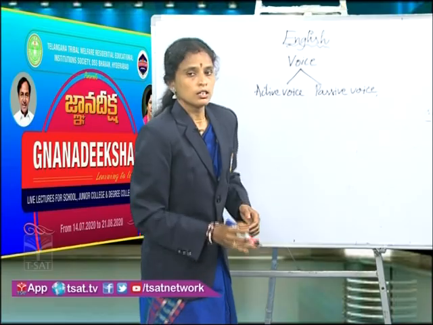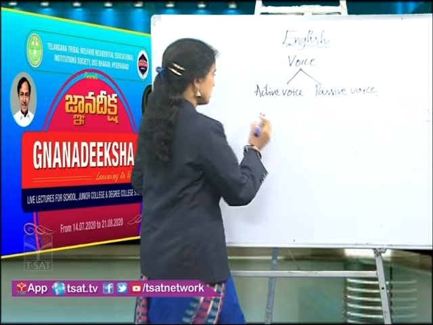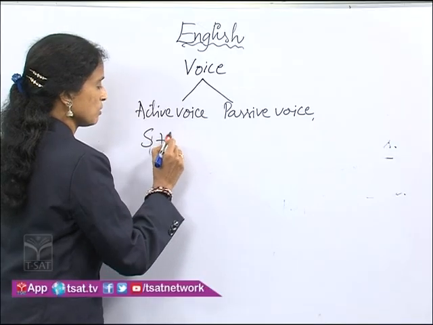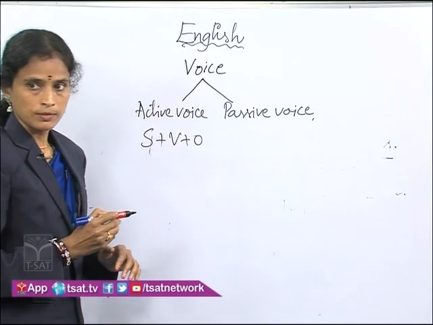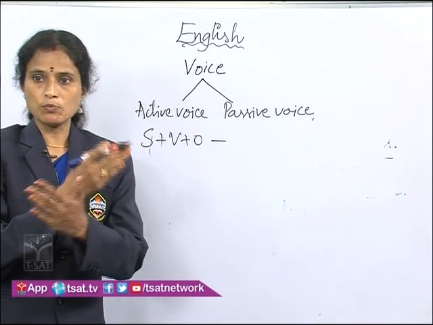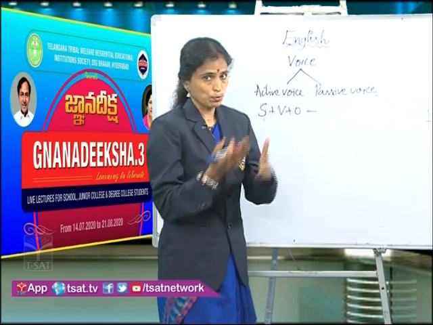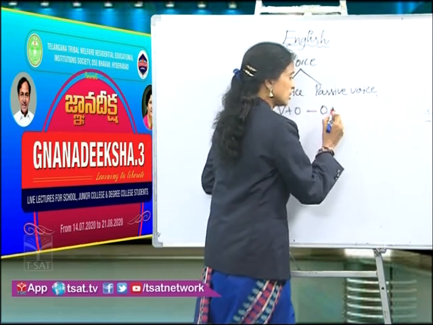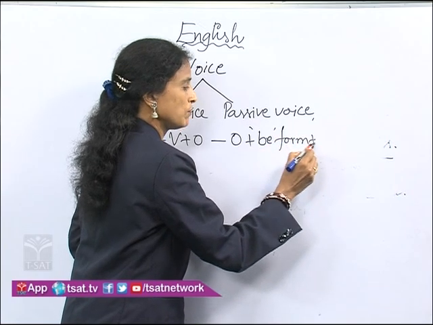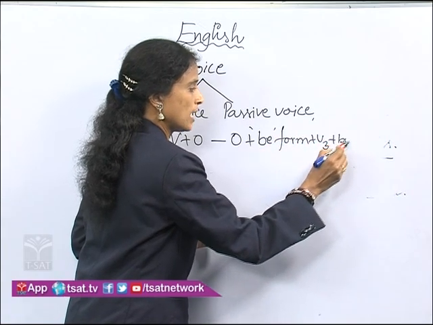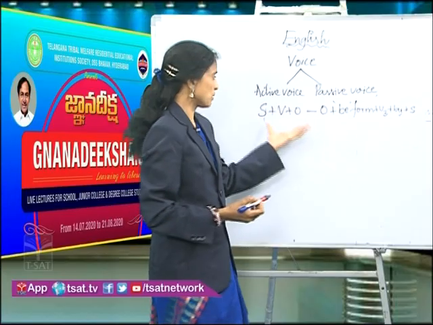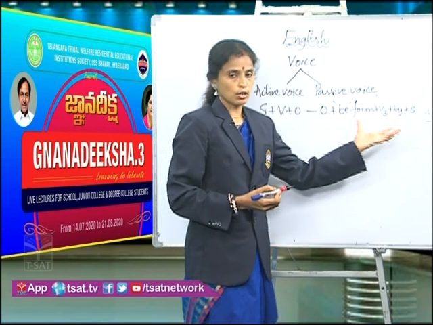Now, here are the tense forms. In the active voice, you will find the subject, verb, and object, right? And in the passive voice, as we know, the subject and object will get interchanged from active to passive voice. So the object, then a suitable be form, V3, the preposition by, and the subject. This is how the structure follows from active voice to passive voice for the tense forms.